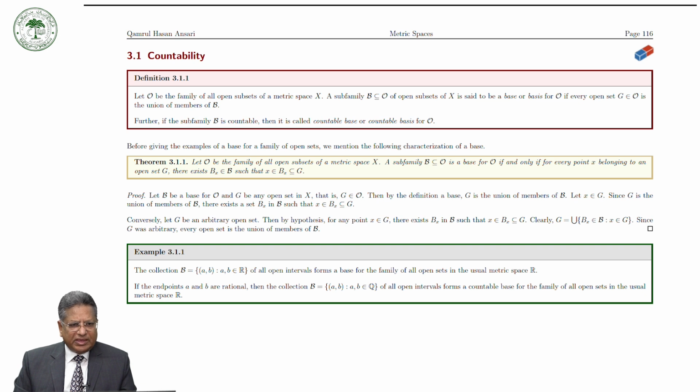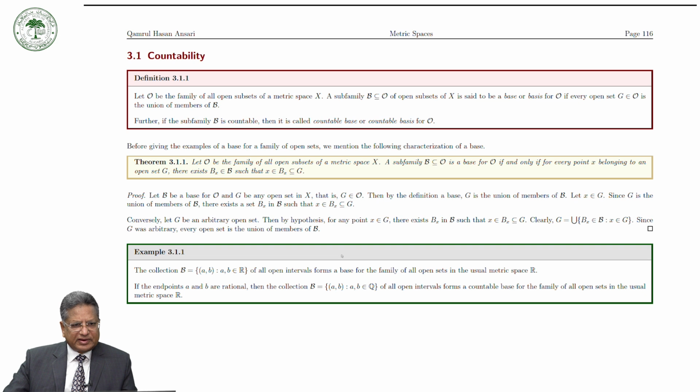Let B be a base for O and G be any open set in X. Then of course G must be an element of O, because O is the family of all open subsets of X. Then by the definition of a base, G is the union of members of B. So let x be in G, and since G is the union of members of B, there exists a set Bx in B such that x is in Bx and Bx is a subset of G.